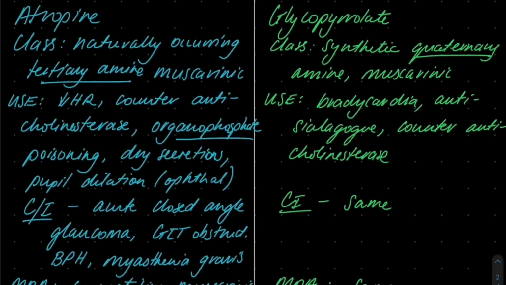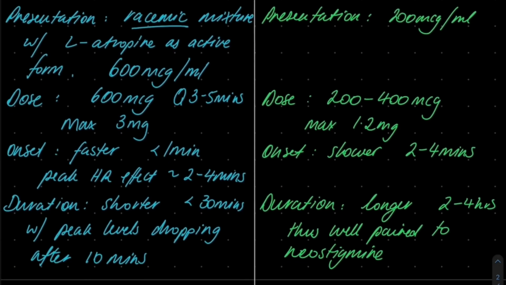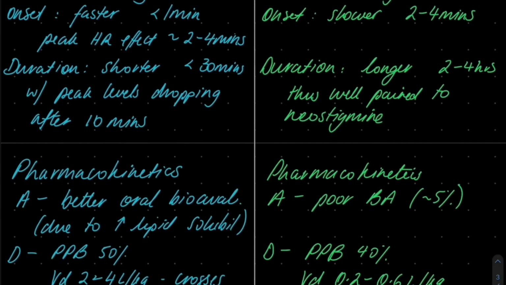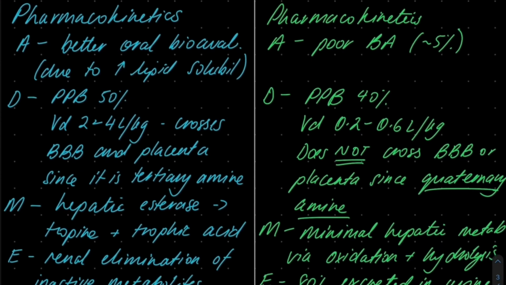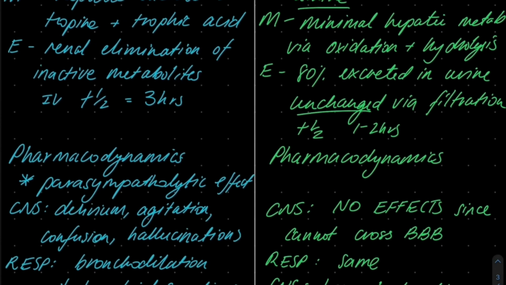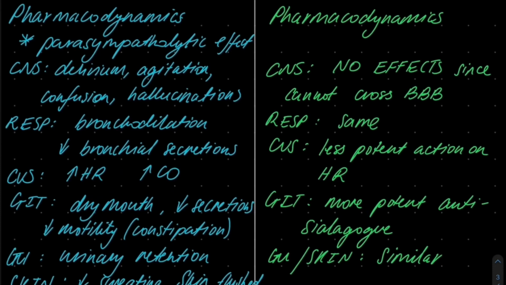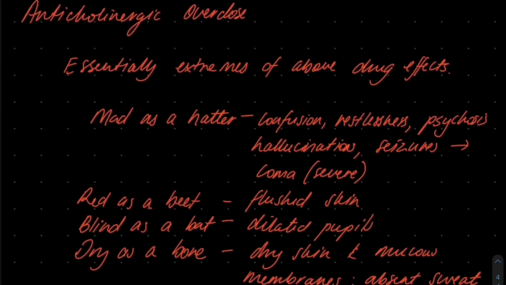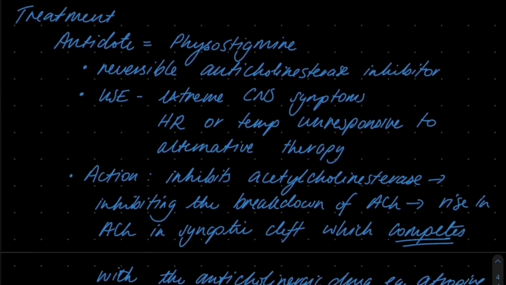As a recap, we'll go over the main differences between atropine and glycopyrrolate. The main differences being the tertiary versus quaternary amine structure. Atropine having the much faster onset and shorter duration. Atropine having the larger volume of distribution and ability to cross the blood-brain barrier and the placenta, whereas glycopyrrolate has minimal ability to cross the blood-brain barrier and a smaller volume of distribution. Atropine has much wider effects on the body, whereas glycopyrrolate's effects do not permeate to the central nervous system. We also talked about the impacts of anticholinergic overdose as well as the treatment.